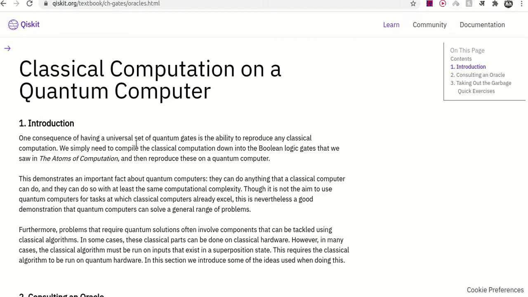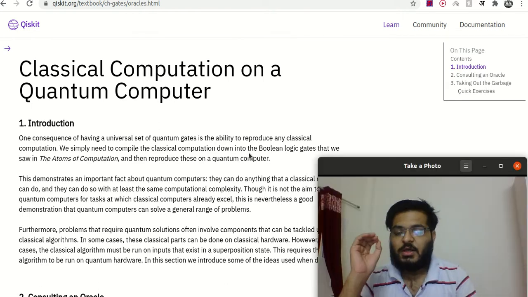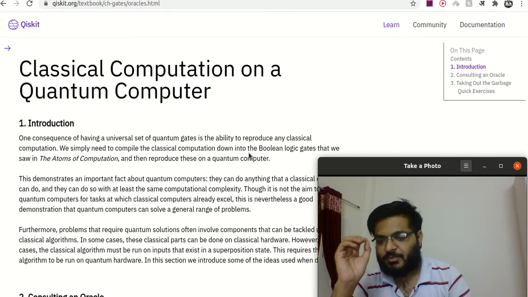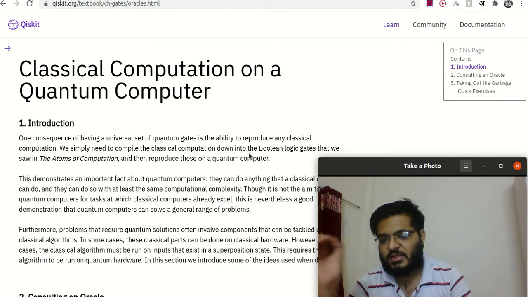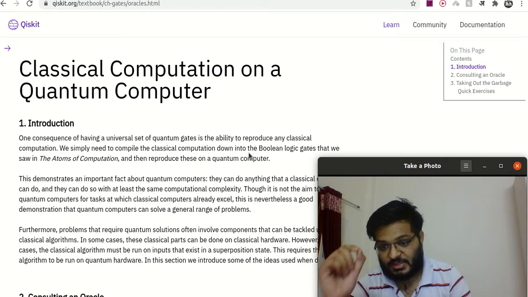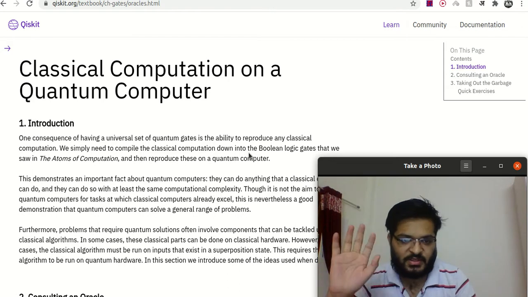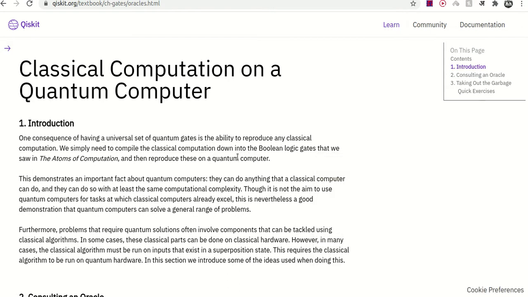One consequence of having a universal set of quantum computing gates is the ability to reproduce any classical computation. So quantum gates can produce any set of classical operations. Any classical computation can be performed on a quantum computer, right? So that's clear. We need to simply compile the classical computation down to Boolean logic gates, the atoms of the computation, then reproduce these on quantum computers.